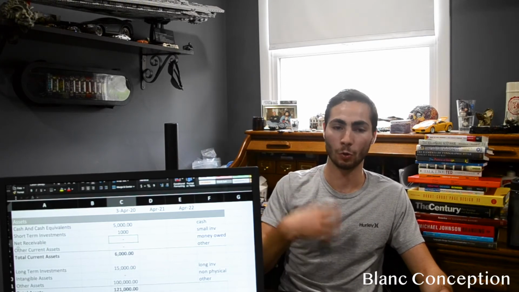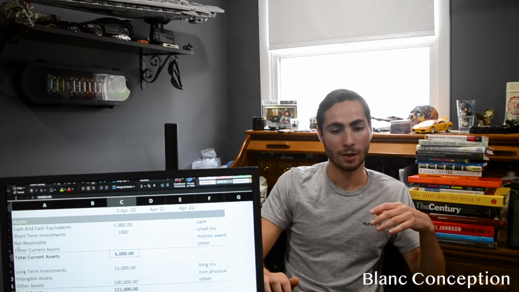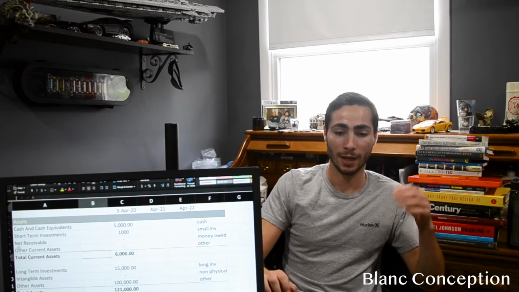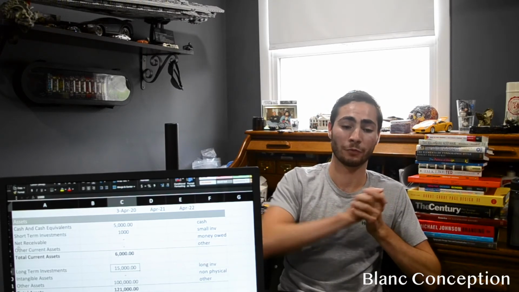$10, and that would be money owed to you. And then just any other assets you have, current assets that don't fit into these categories. And then that's going to be a total current assets. And then this is going to be now your section for long-term assets.